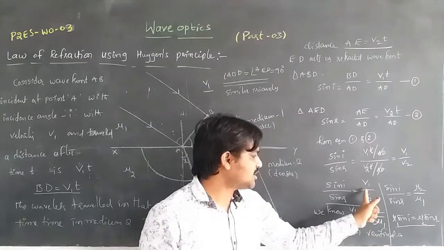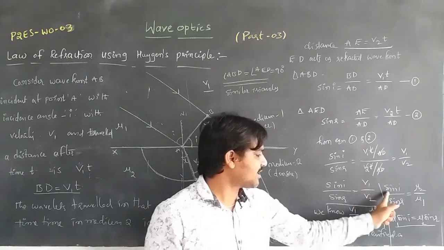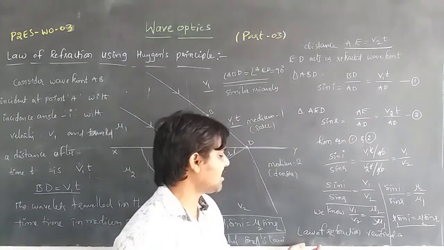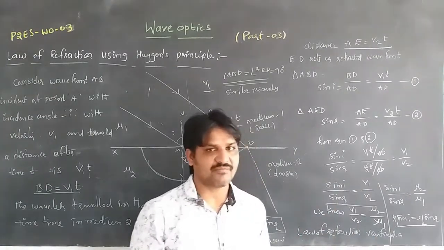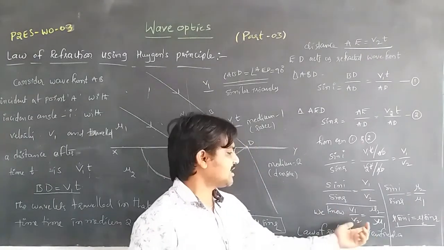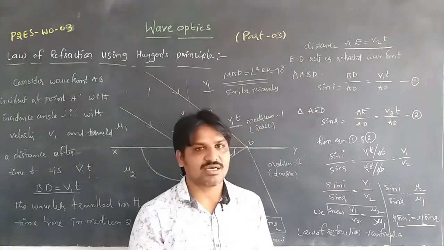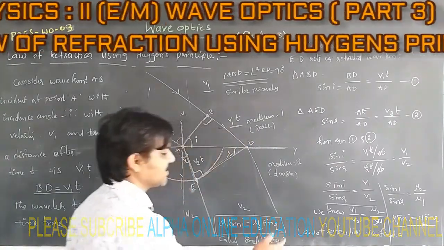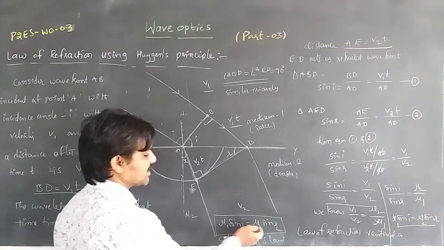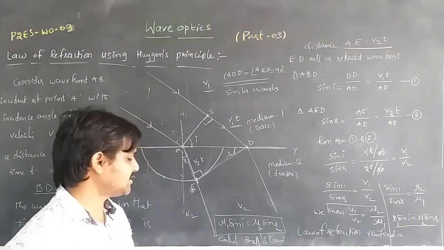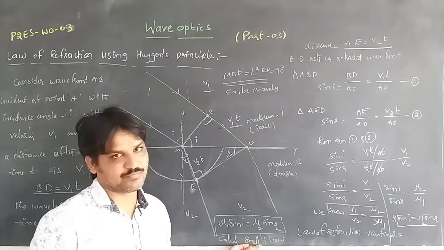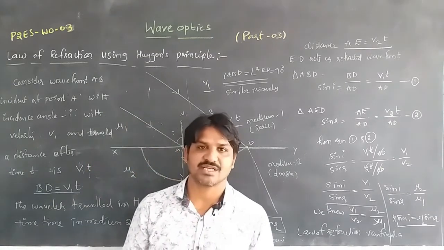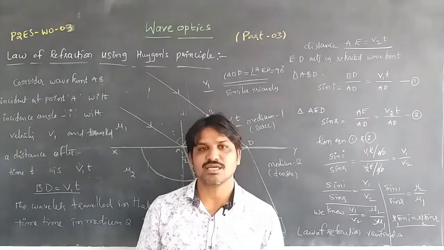If we substitute that value in the equation, we get mu1 sin I is equal to mu2 sin R. From this we can say the law of refraction is verified. This can also be written as Snell's law: mu1 sin I is equal to mu2 sin R. This is about the law of refraction, verification of the law of refraction by using the Huygens principle.